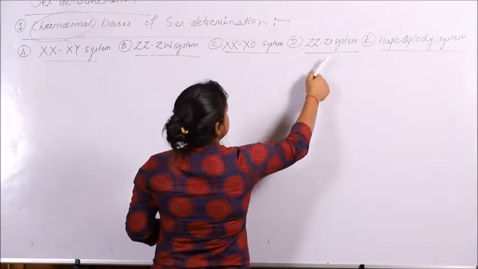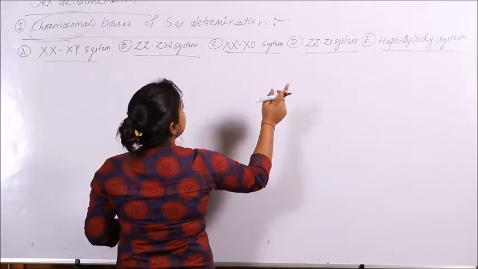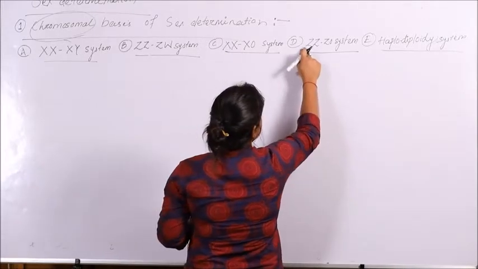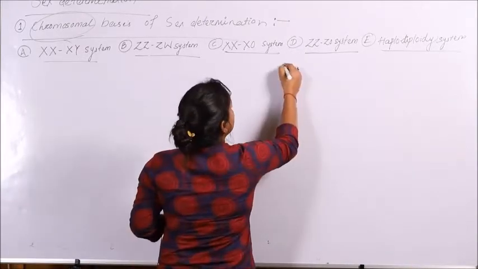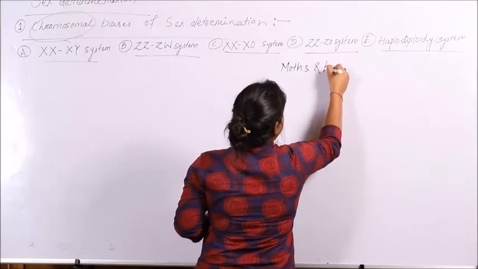So coming to the next sex determining system, that is ZZ and ZO system. So this is again complete opposite of this XX and XO system. Where is it found? This kind of sex determining system is mostly found in moths and butterflies.